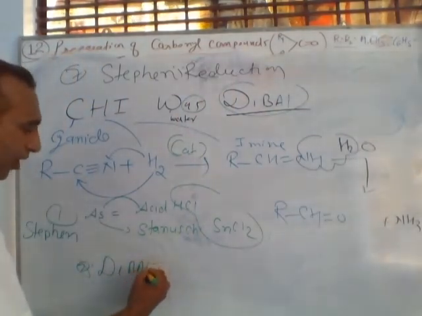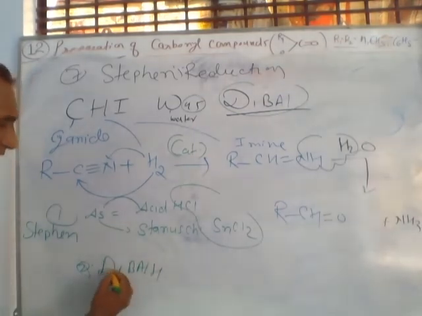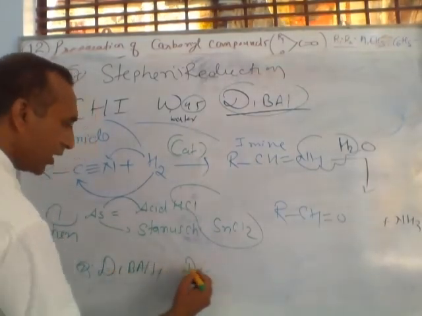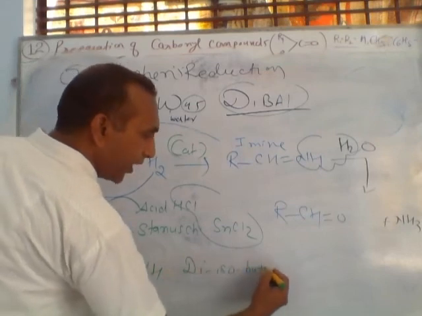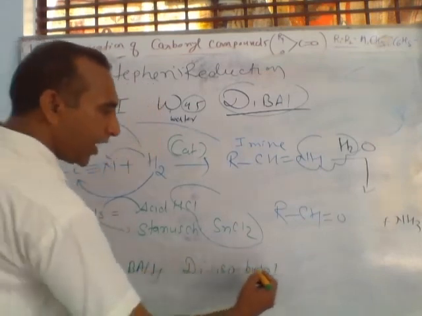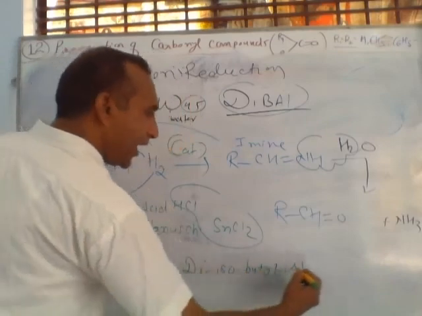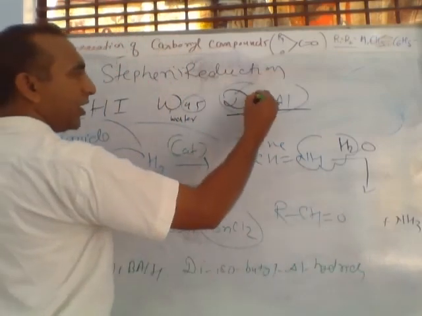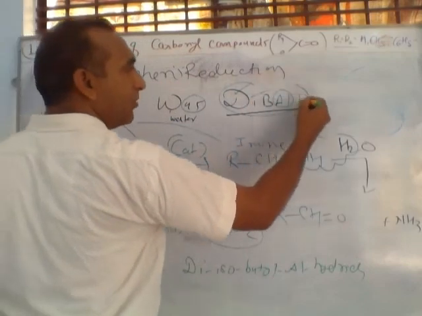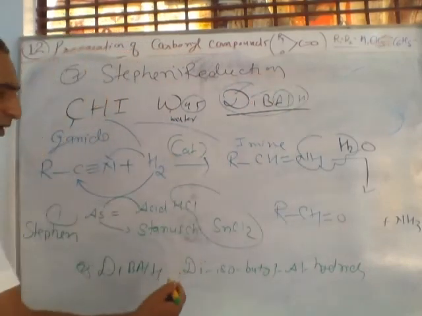Diwal, actually full form is DIBAL-H. So D means di, I means iso, Bu stands for butyl, Al means aluminium, and H means hydride. So full form of this compound is di-isobutyl aluminium hydride. And what is the formula?